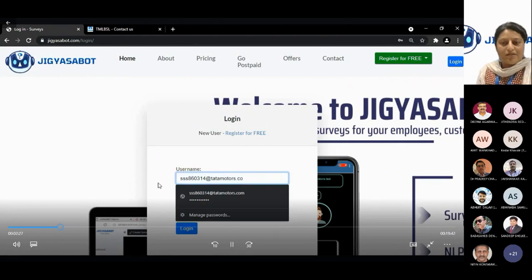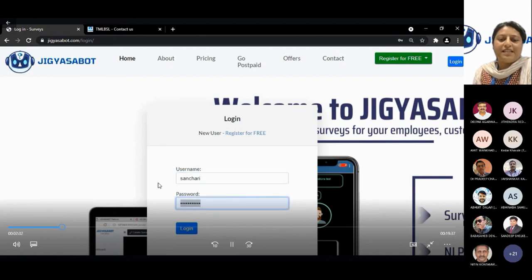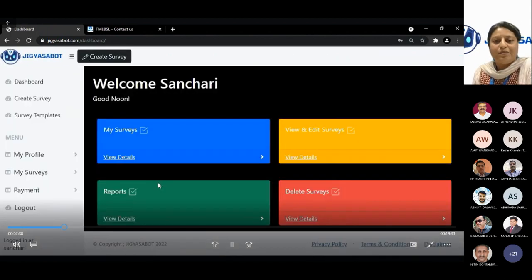I have put in some questions already for the interest of time. If you've used SurveyMonkey before, or if you've used MS Forms before, how you create the survey bot is nothing different. Welcome to this dashboard. We have used a dark theme for JIGYASABOT, unlike other survey bots, which have a lighter background. This is a distinguishing factor for the bot itself.